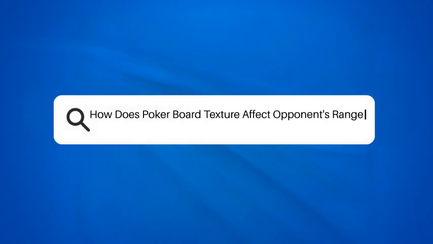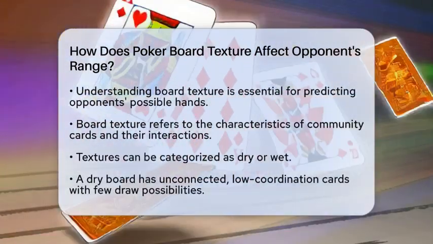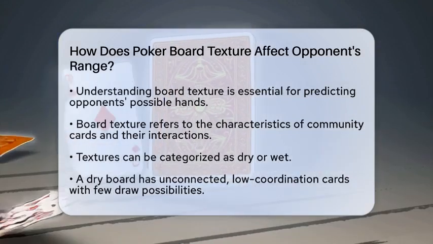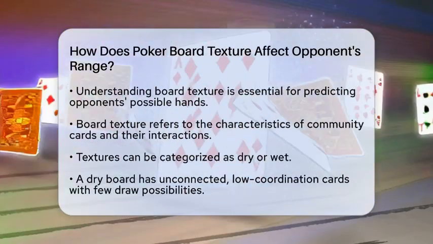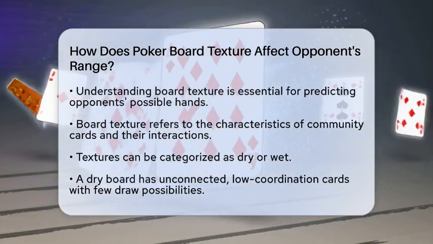How does poker board texture affect opponents' range? Have you ever wondered how the community cards in poker can shape what your opponents might be holding? Understanding board texture is key to making better decisions at the table.